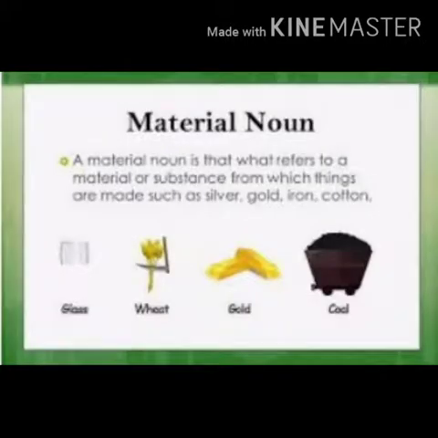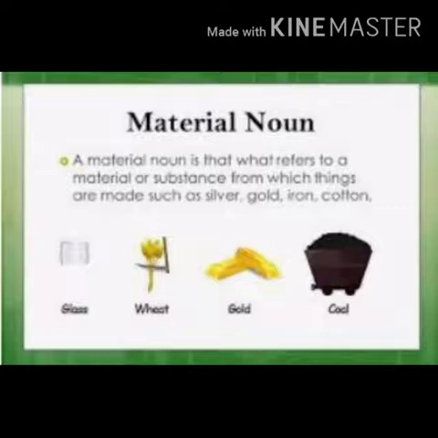Next, coming to material noun. A material noun refers to the material or substance from which things are made, such as silver, gold, iron, cotton. So, it is the name of the substance from which things are manufactured. Understood? Here they have given the examples glass, wheat, gold, coal. For glass you can take glass door, for gold you can say gold ornament, for cotton you can say cotton cloth. Understood? Okay. Then more examples, like leather, wool, leather purse, woolen sweater.